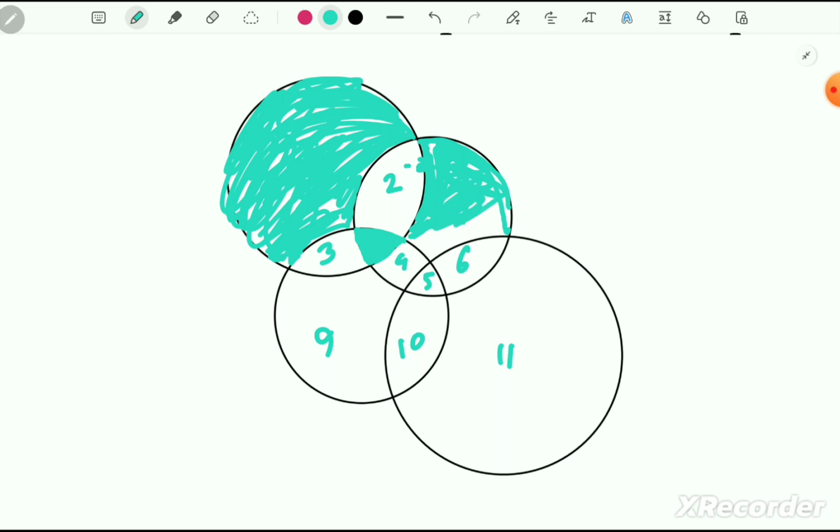Let's see if it is possible with only white and green. Yes. Now let's say region 3, we colored it white. So region 9 we can do this way.